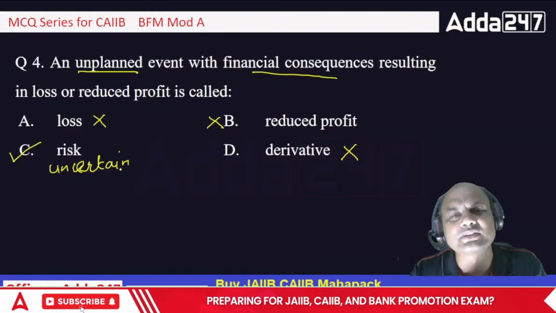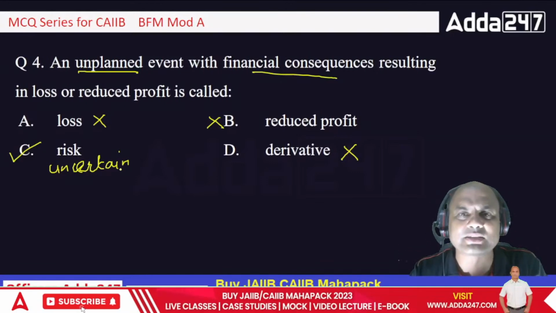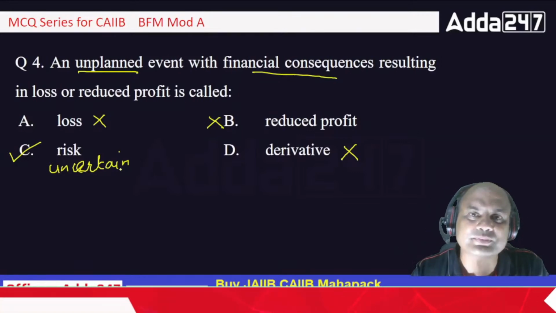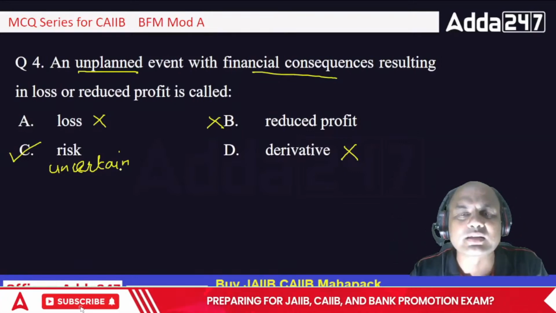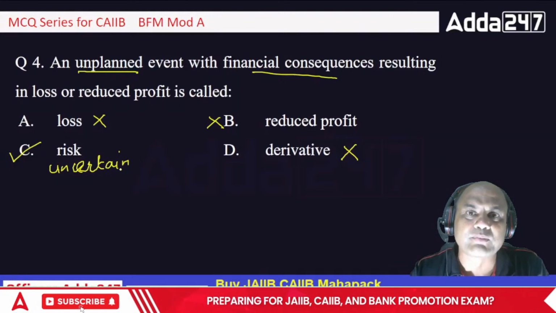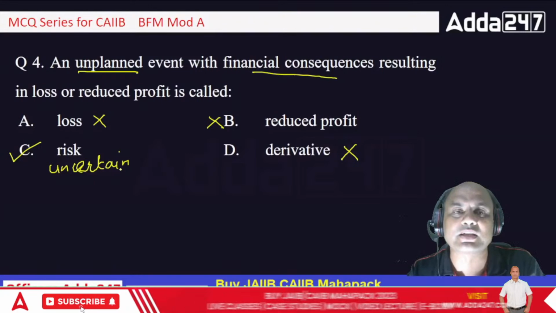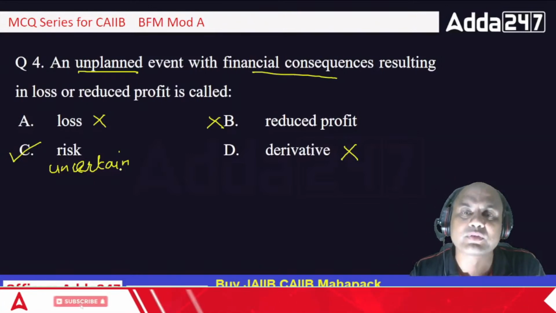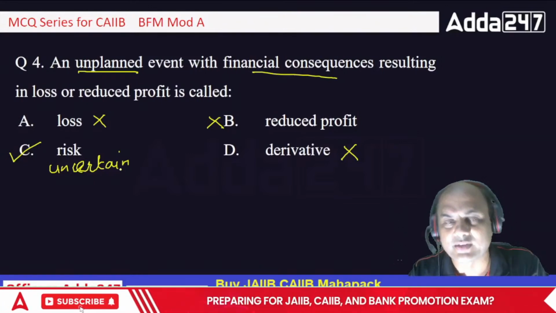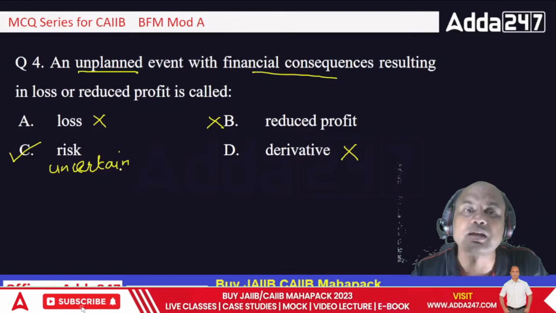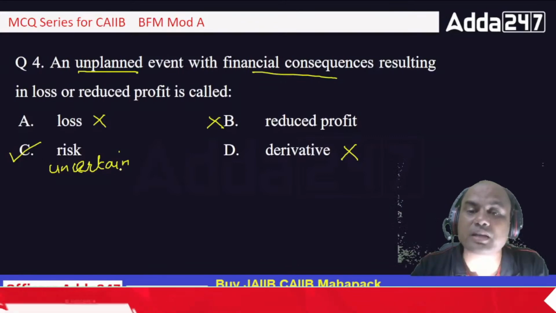So if somebody invests in some FDs, big FD, nationalized banks, so there is no risk involved, but there is also no return involved. You also know what are the returns in FDs now, right? But if somebody is going to invest in stock market, then there is a risk involved because the returns may go up or returns may go down. You don't know, isn't it? So that is the point. Risk means always uncertainty. There should always be an uncertain event.